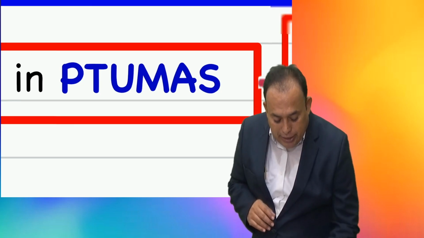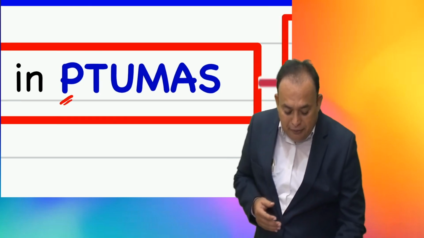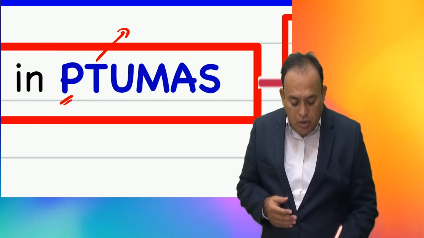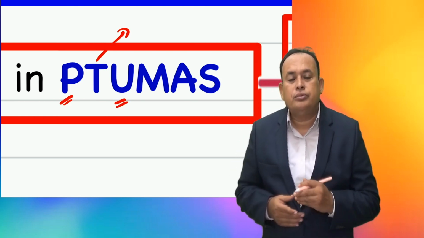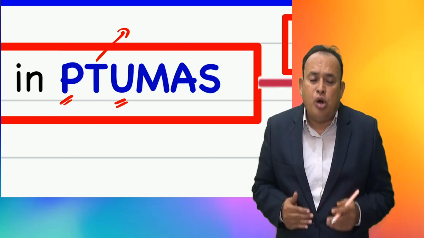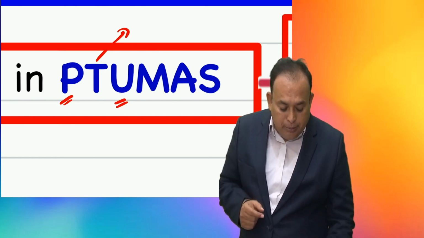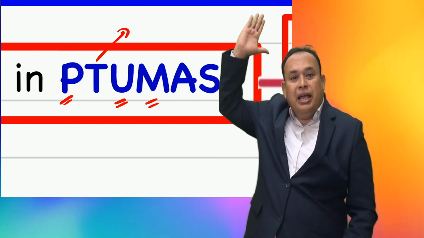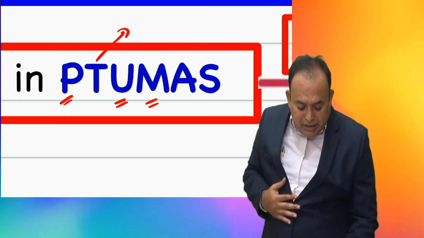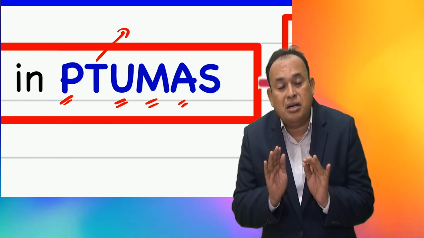P for Pondicherry. T means Telangana. U, Uttarakhand, also called Uttaranchal. M stands for Meghalaya. A stands for Arunachal Pradesh, not Assam, not Andhra Pradesh.